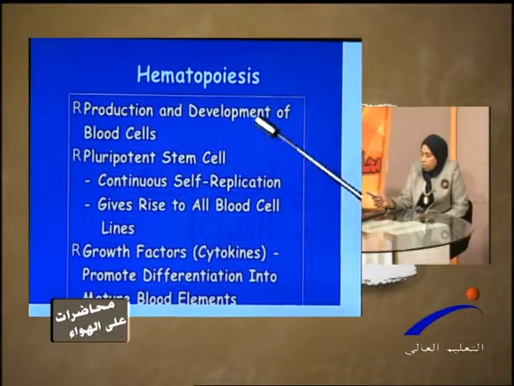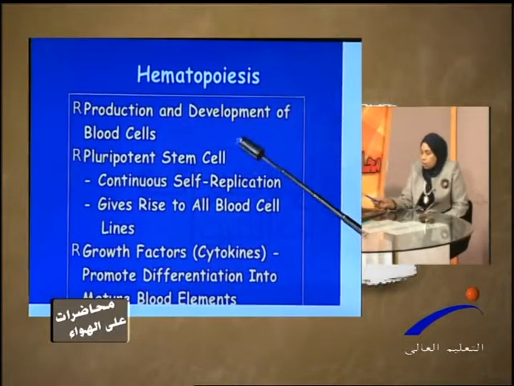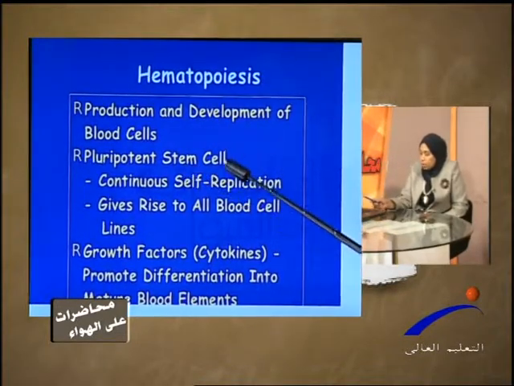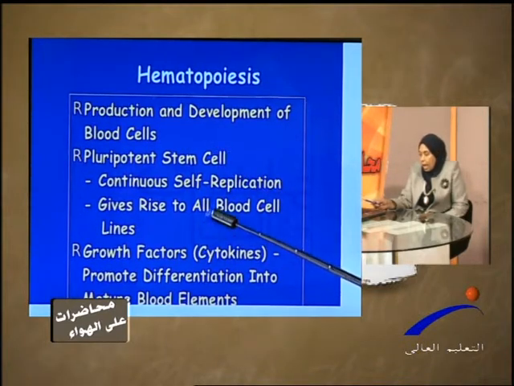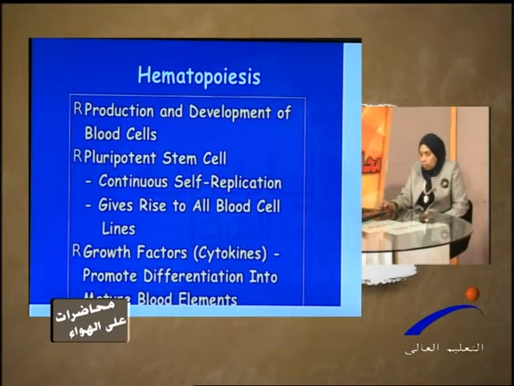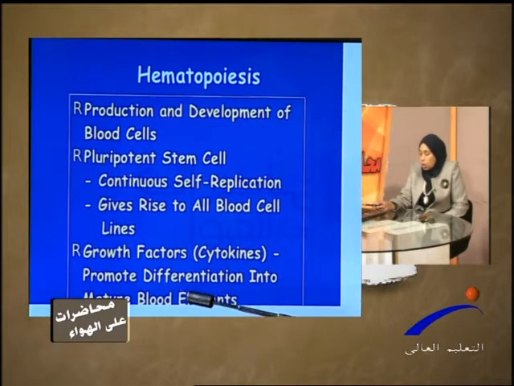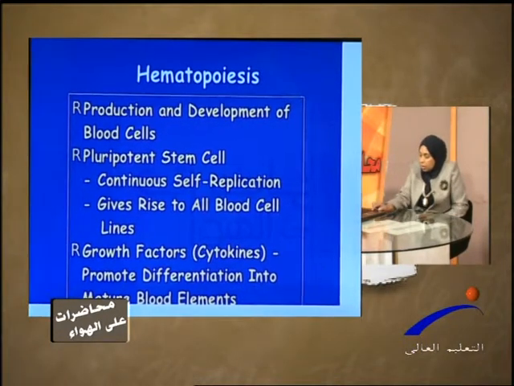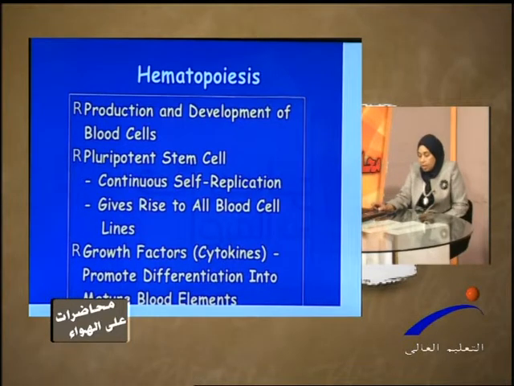So hematopoiesis, again, is the production and development of blood cells. Pluripotent stem cells are cells that have the ability of self-renewal and give rise to all blood cell compartments and all blood cell lines. They need growth factors that promote proliferation and differentiation, and then they mature to be released into the circulation as mature blood cell elements, white blood cells, RBCs, or platelets.